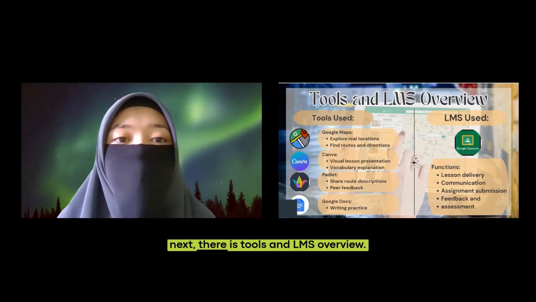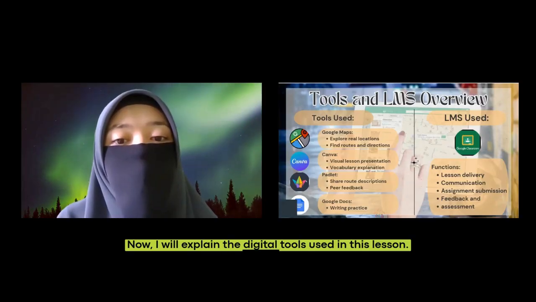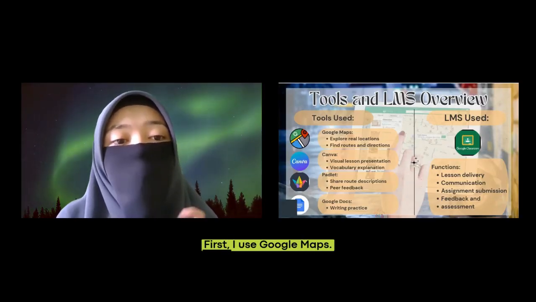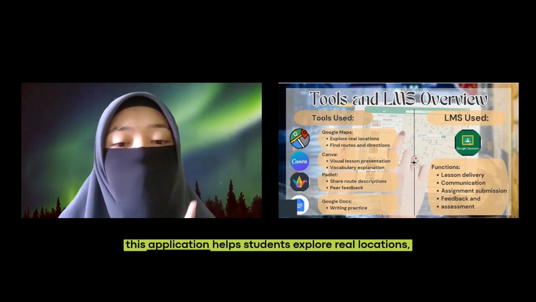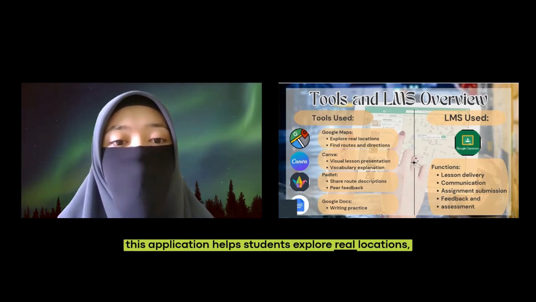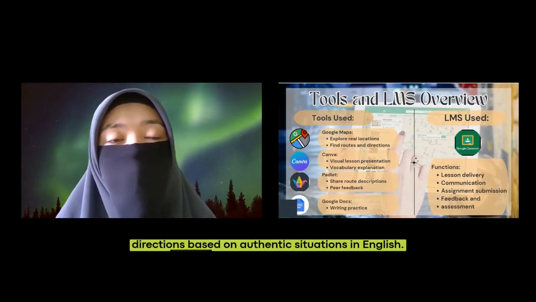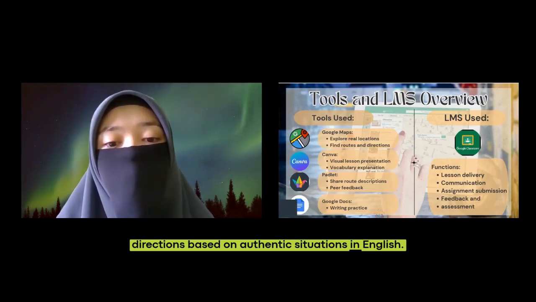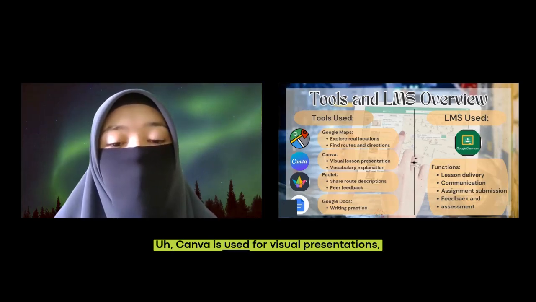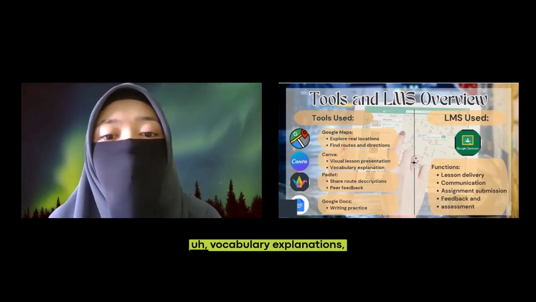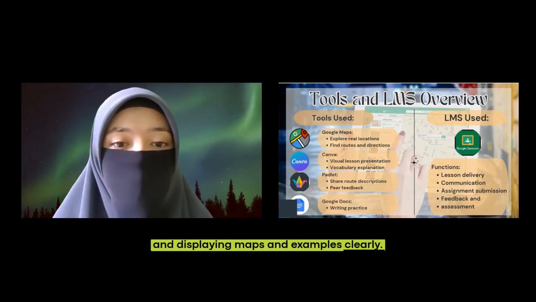Okay, next, there is the tools and LMS overview. Now I will explain the digital tools used in this lesson. First, I use Google Maps. This application helps students explore real locations, find routes, and practice giving directions based on authentic situations in English. Next, there is Canva. Canva is used for visual presentations, vocabulary explanations, and displaying maps and examples clearly.